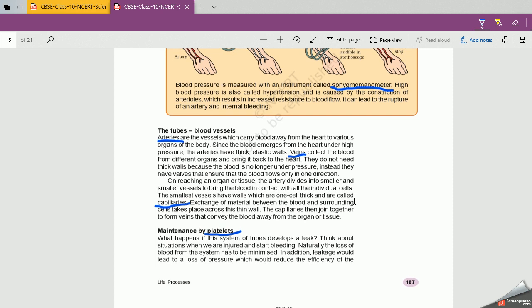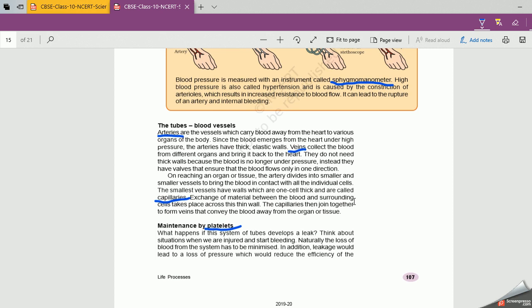So altogether we have three types of blood vessels: arteries, veins and capillaries. The difference between arteries and veins is very much important. Note down your notes from my explanation. I have given you three differences. If you want to note one more point, you can. It is not given in the book, but you can write that arteries become empty at the time of death. Why do they become empty at the time of death? Because the heart doesn't beat and doesn't pump the blood. But veins are full of blood.